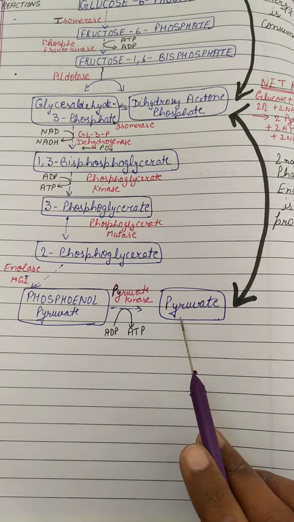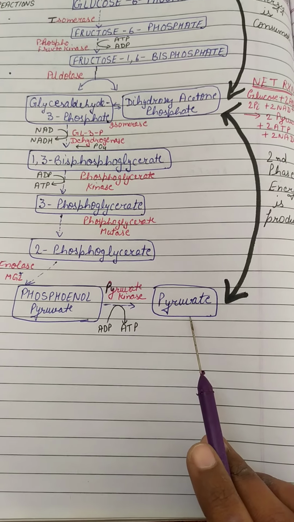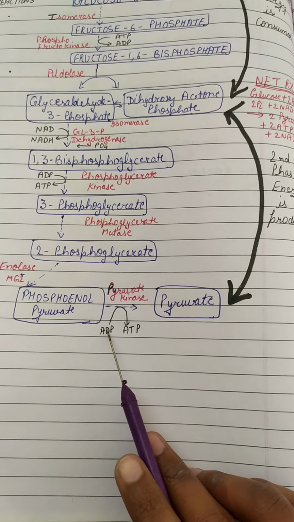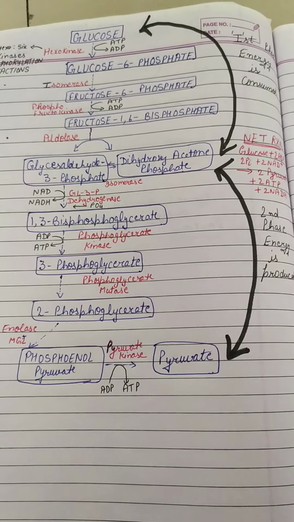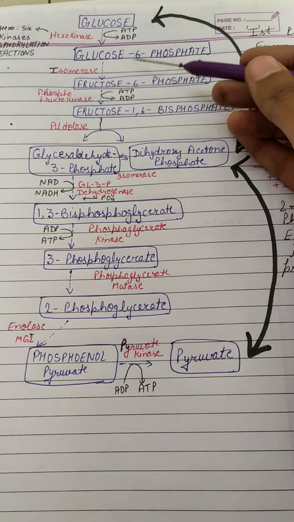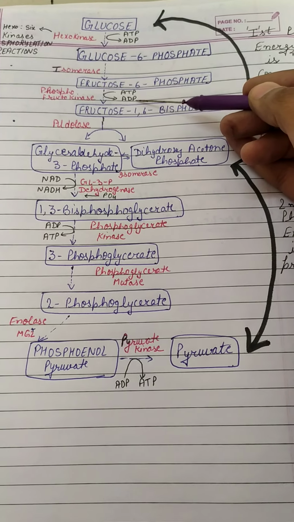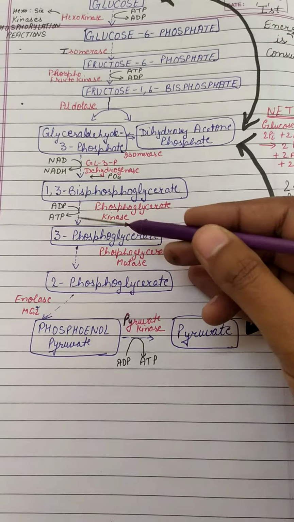So at the end of glycolysis there will be formation of two molecules of pyruvate, those are 3 carbon compounds, and one molecule of ADP is again converted into ATP. You can see that in the first phase there is consumption of ATP 2 times, and in the second phase there is formation of ATP 2 times.